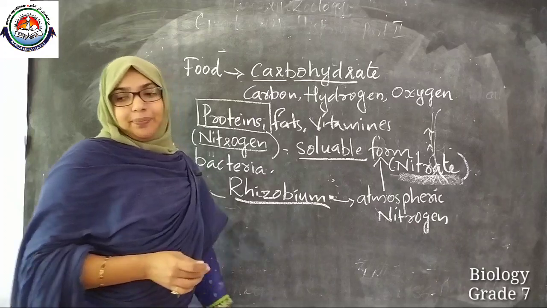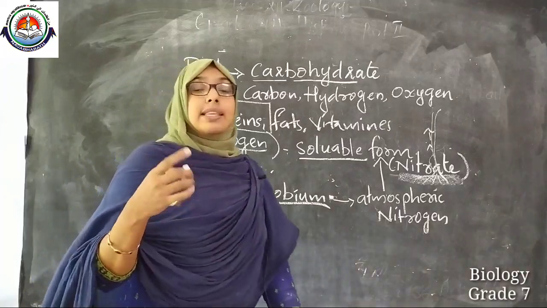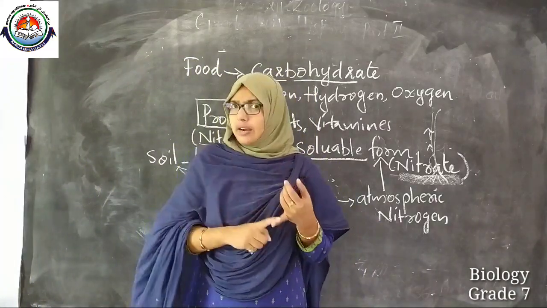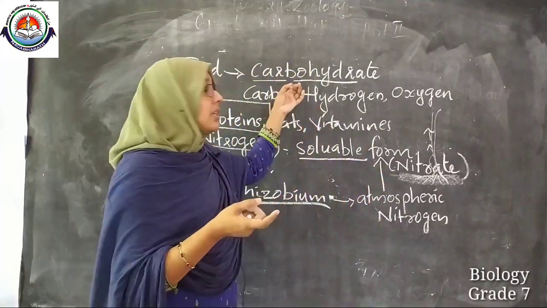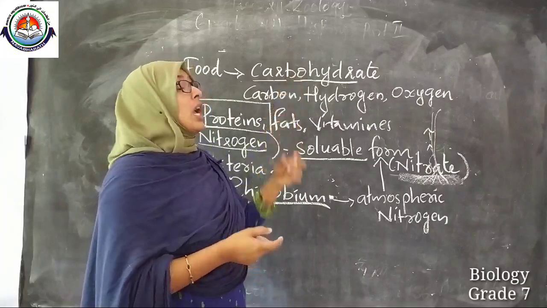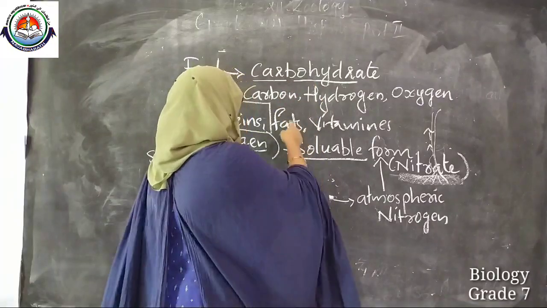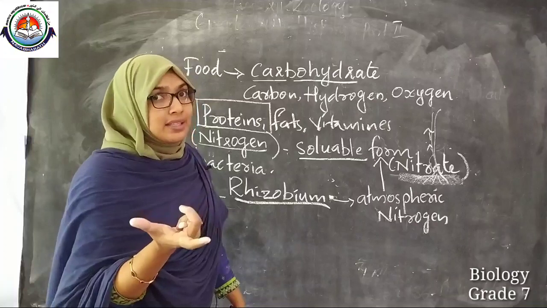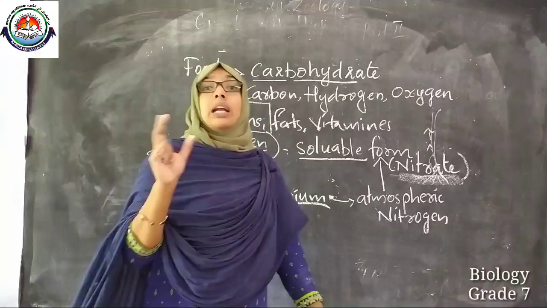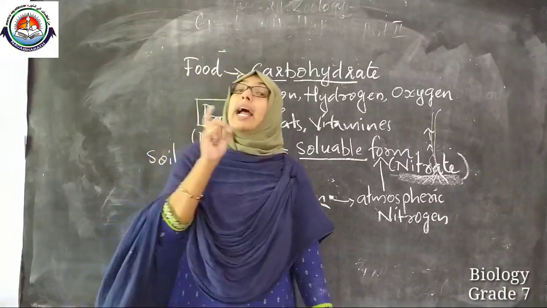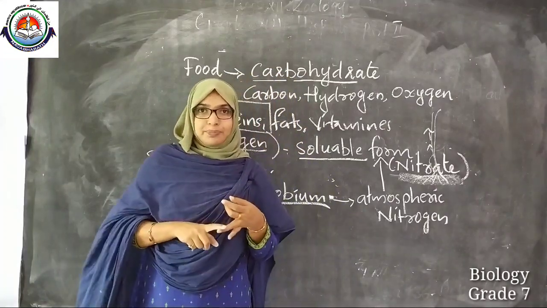Clear? Okay. Then what about the fat? How are the fats seen? See, you know that some oil plants are there, such as sunflower, mustard and all. They are also synthesizing carbohydrates by photosynthesis, isn't it? So they convert these simple carbohydrates to oils. Oils are fats, isn't it? Oils contain fat. So that carbohydrate will be converted to oils, and that oil will be stored in the seeds of sunflower and mustard. Clear?